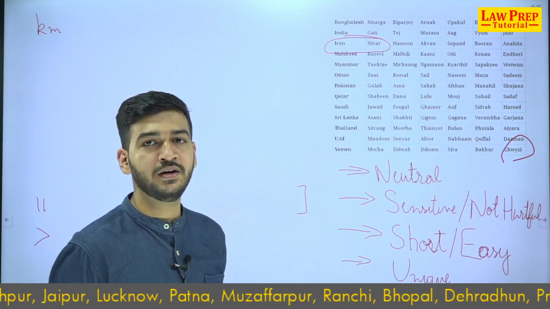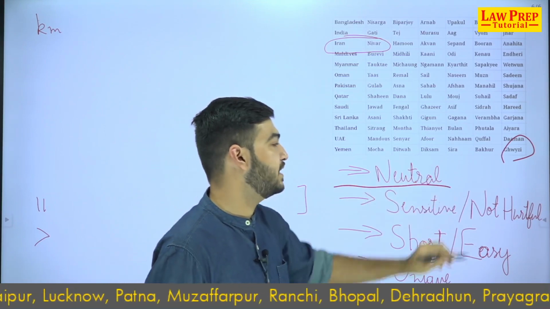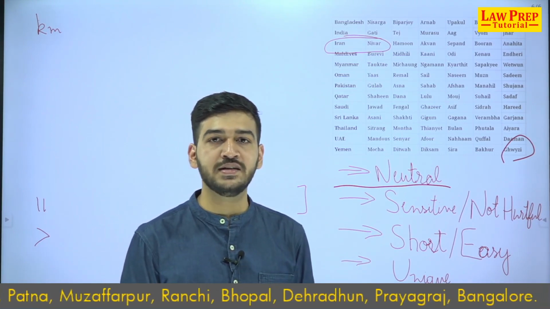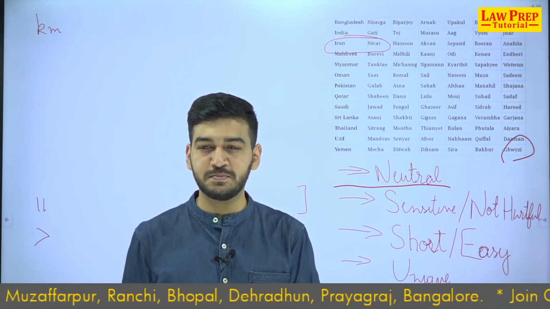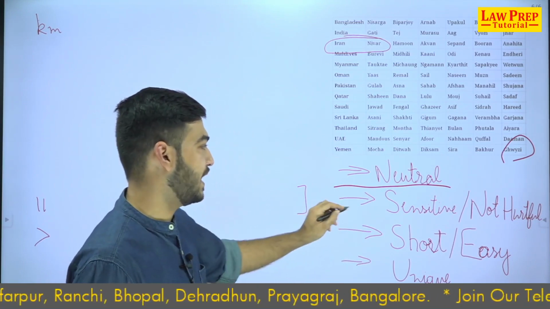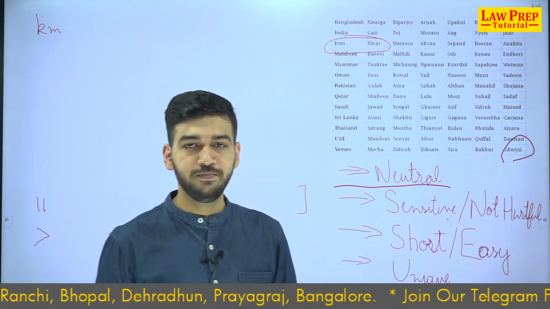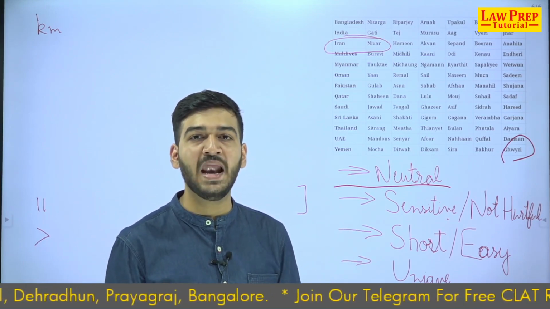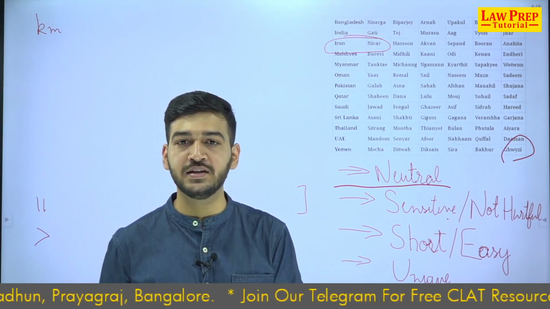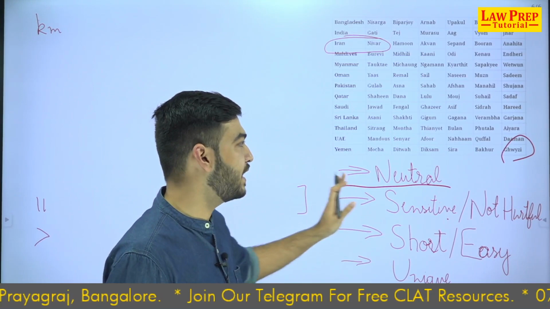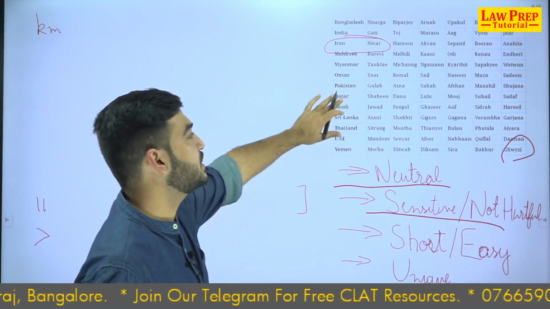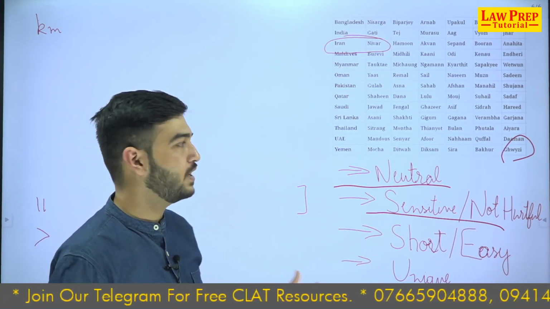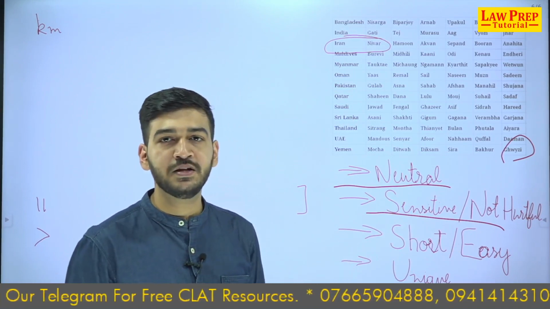Now why do we name them the way we name them? The first is that they have to be neutral, no connotation to anything specific. They have to be neutral in the sense of no gender or specific to a place, so that we don't confuse them. Second, they have to be sensitive and not hurtful. We can't have names that are hurtful to anyone. Let's say we can't name a cyclone a Negro or a black or something that is insensitive to any other population, homophobic or any other matter. So they have to be sensitive words. That is why we have words like Gulab, Arnab, Tej, Aag, Vyom. So these are names that are in principle not hurtful to anyone.